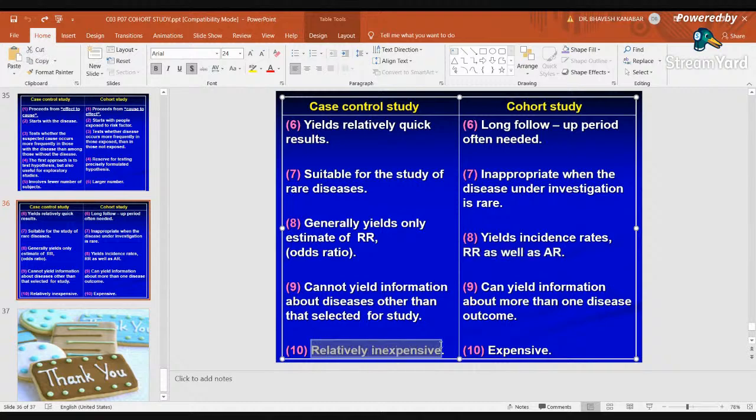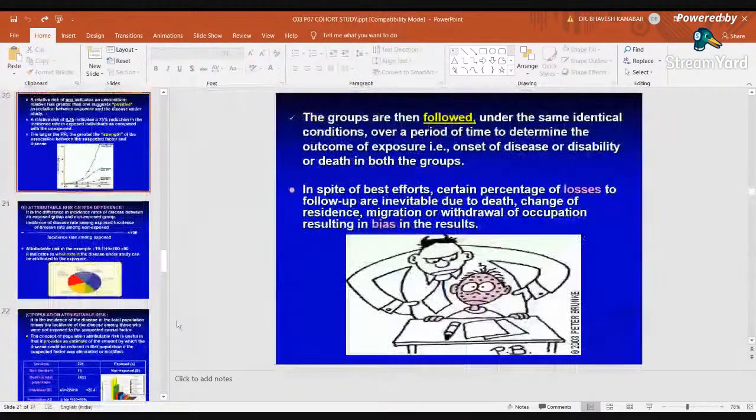Relatively, case control studies are inexpensive, right? They will require less funds, while cohort studies are expensive. Okay, so that is all about cohort study.